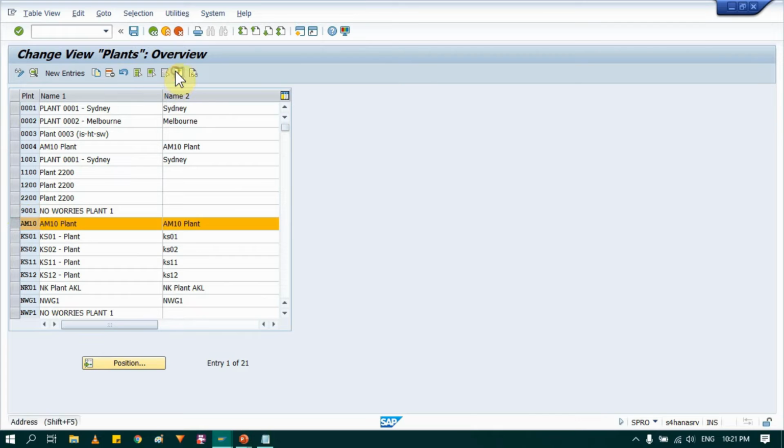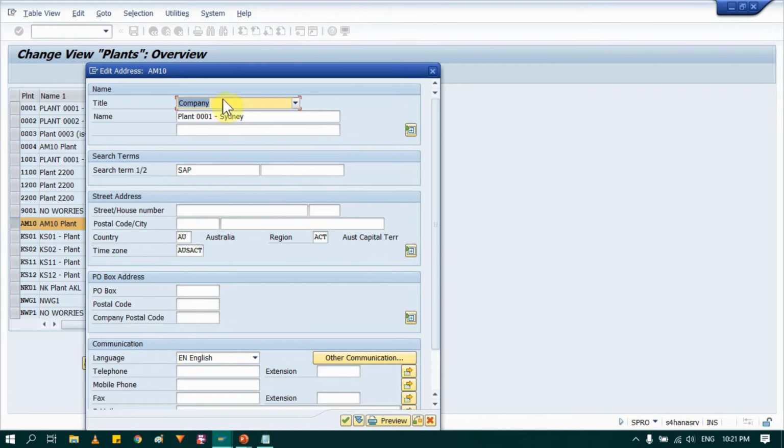Once you have maintained both name 1 and name 2, select that plant and click on address data. You will see all the address details here. You can maintain that as well as per your plant requirement. I will maintain just a test address here. Whatever is appropriate in your case, you can maintain that.